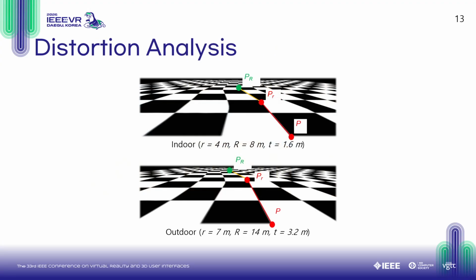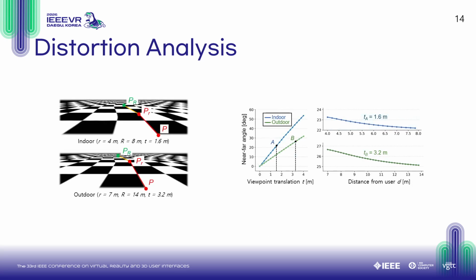Distortion caused by the interpolation in the intermediate regions can be quantified as the angle between the intermediate region direction of the line and the correct near region direction. Here we visualize the distortion in scenarios corresponding to an indoor and outdoor scene with a checkerboard texture. Our measurement shows that Terraforma connects the near and far regions with approximately piecewise linear continuity.